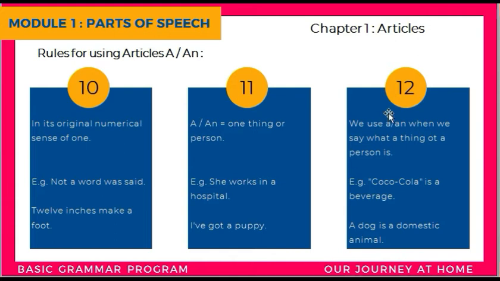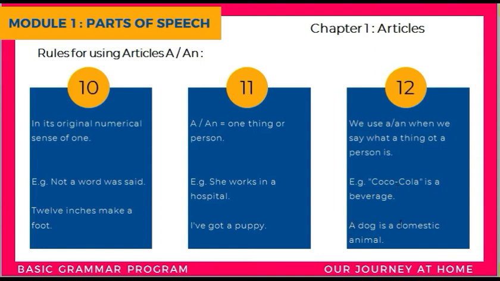Now the last rule here is we use a or an when we say what a thing or a person is. Okay, so Coca-Cola is a beverage. Here, what Coca-Cola is, it is a beverage. So here, a beverage. A is used as the article.